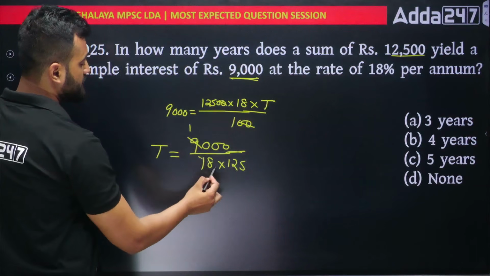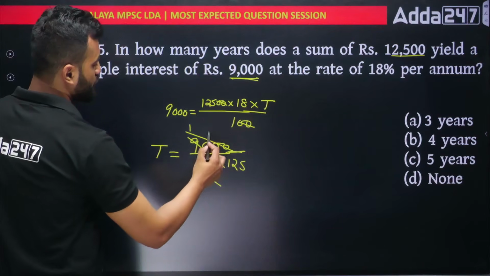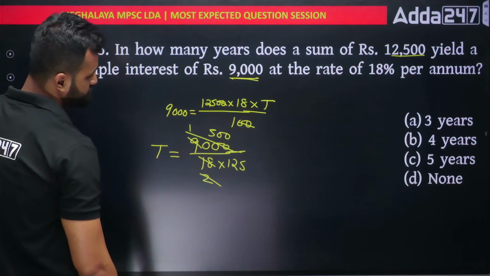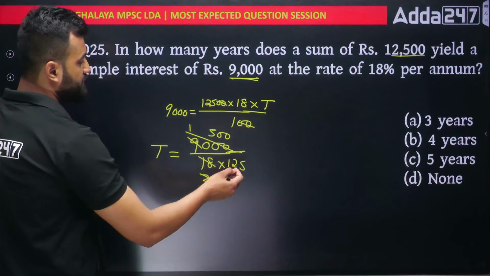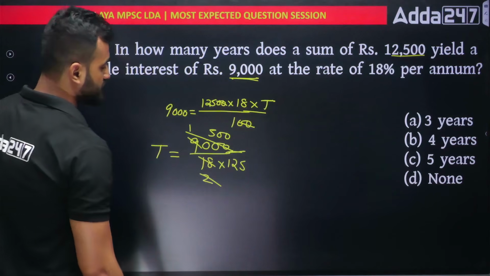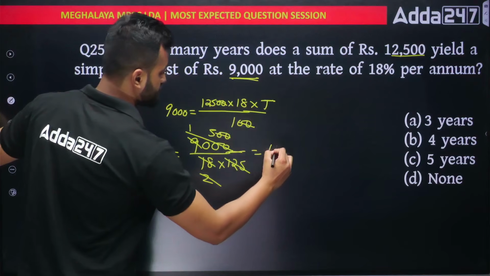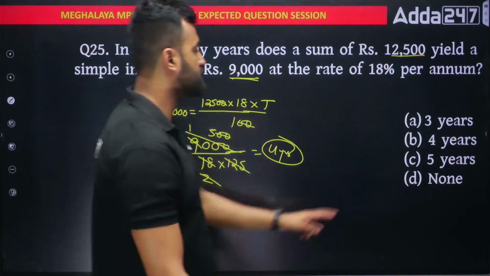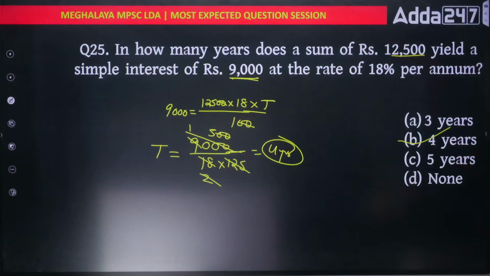9 ones are 9, 9 twos are 18, 2 500. So 125 divided by 500 is how much? You would say 4. If you cancel, you get 4 years. Okay, 4 is the right answer. Option number B. That's it.